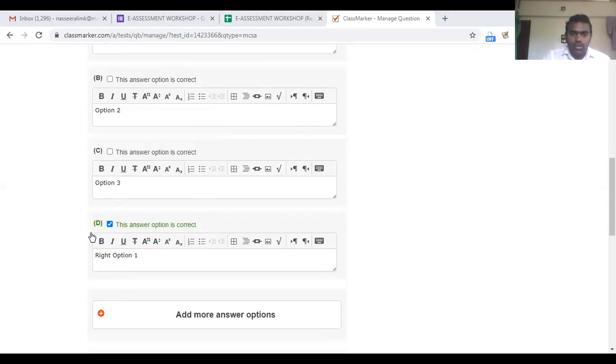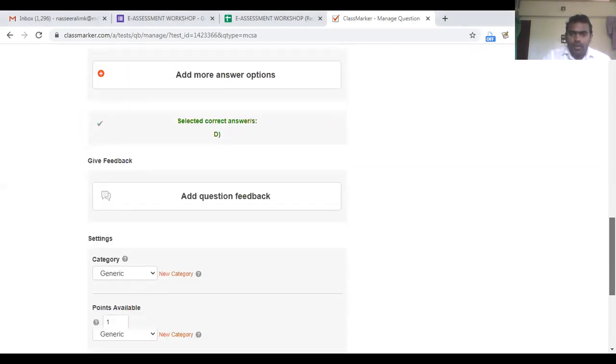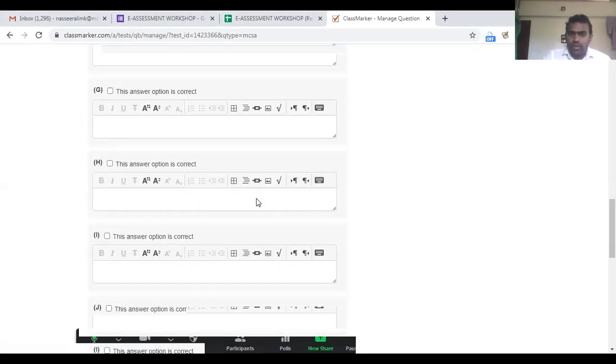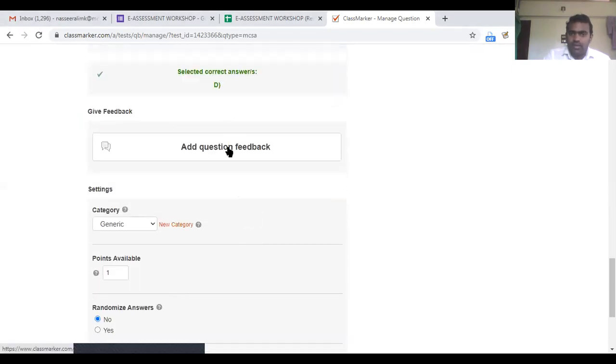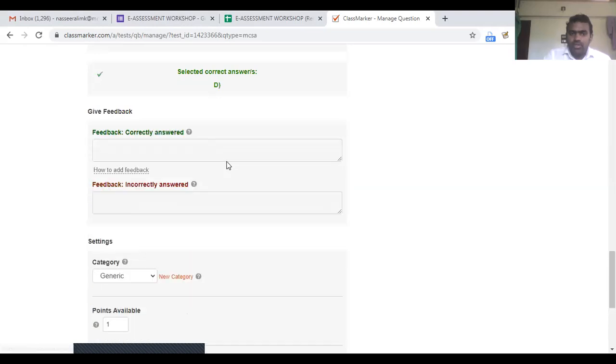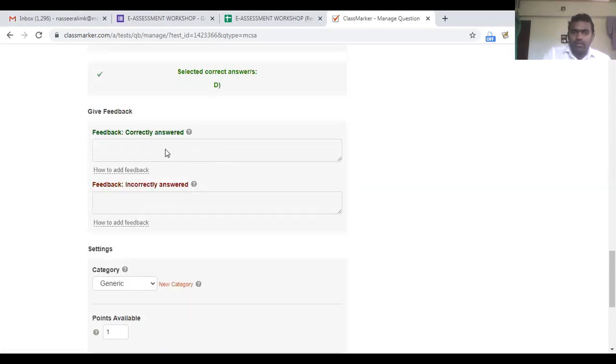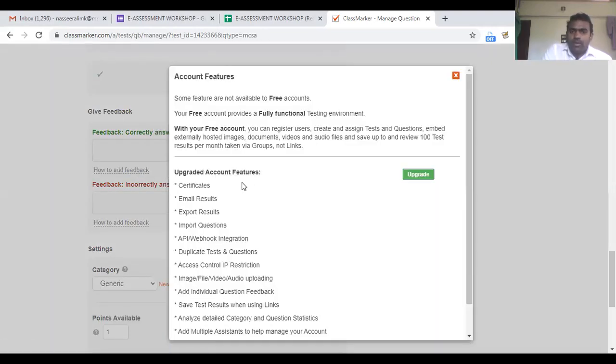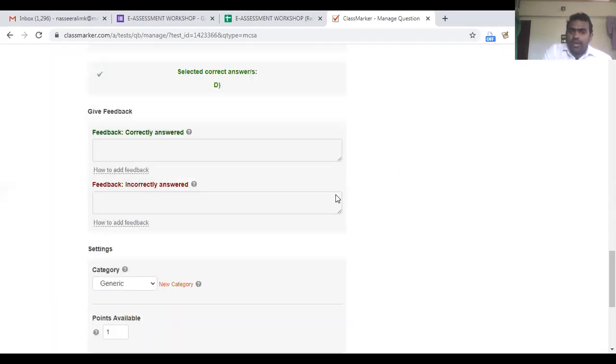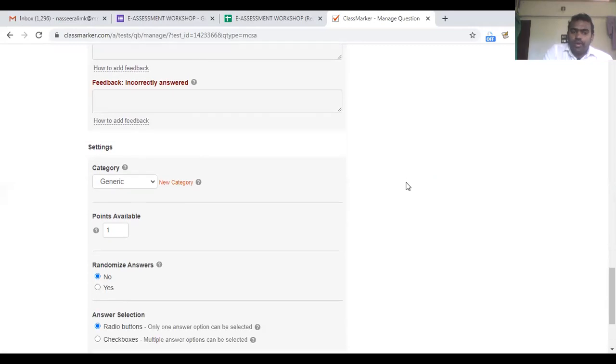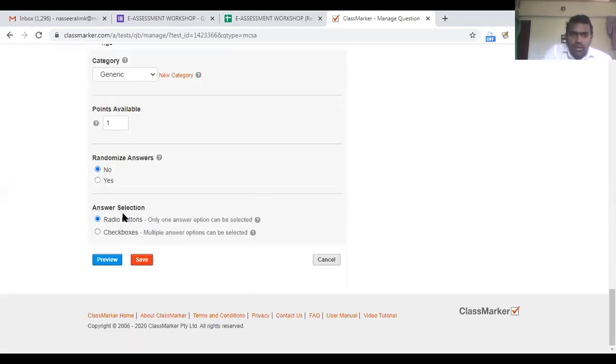Now I'll go down, and if you need more answer options, you will have that facility here. Now if you need to add question feedback, you can add it. But you see, the problem is that the question feedback is not available in the free version. I do have a paid version also, but I'll show the demo only on the free version, because otherwise some features will not be available for you. Now I'll just save it.